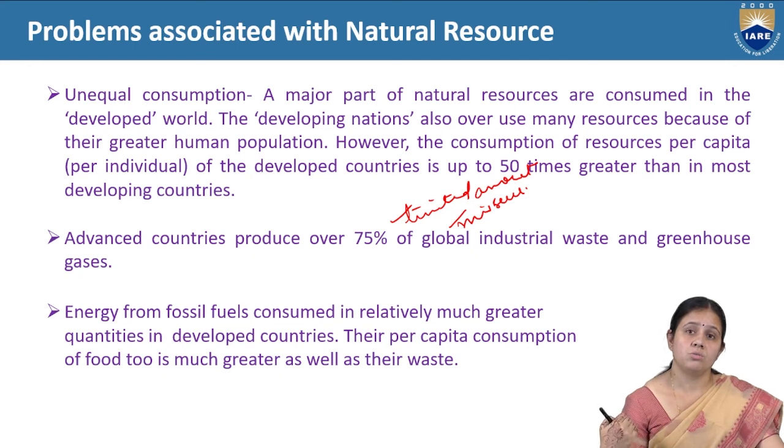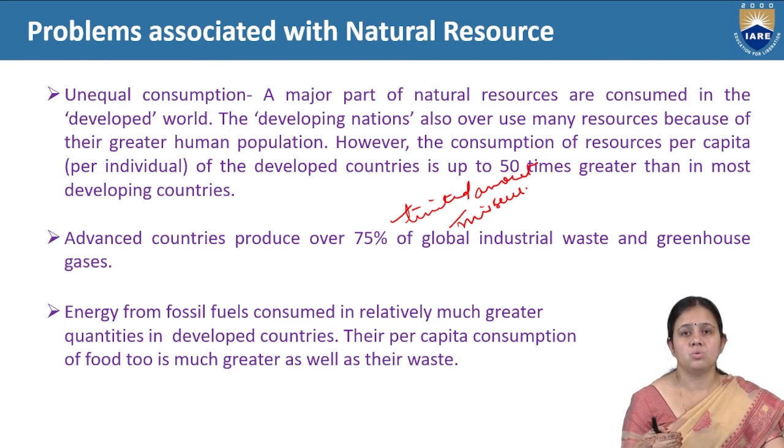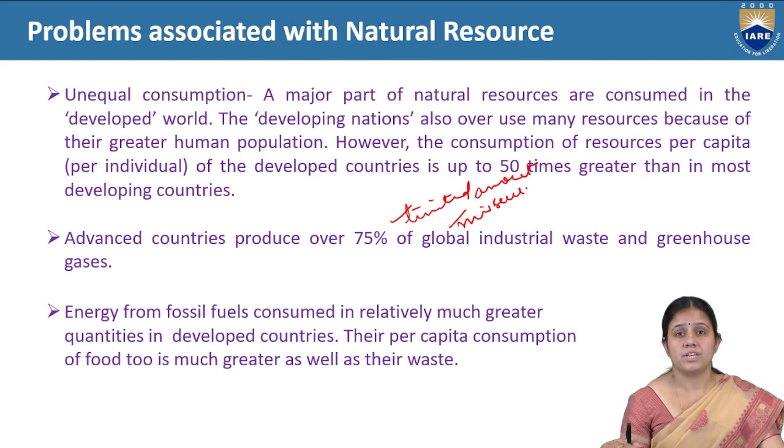So if you are doing more research on energy resources, you have to do research on waste management and recycling also, because recycling will take a long time. More research on recycling and waste management will be very helpful for natural resources, and that is the best way to use natural resources in a sustainable manner.